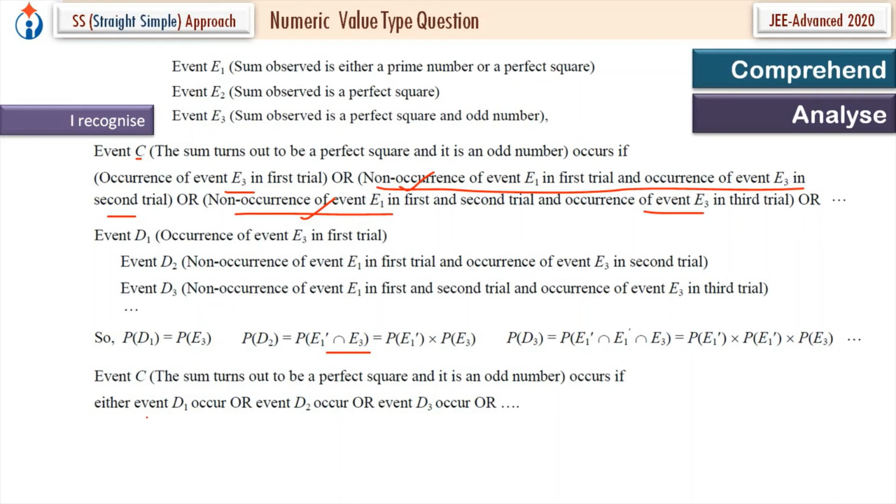So event C occurs if D1 occurs, or event D2 occurs, or event D3 occurs, or so on. So event C is D1 union D2 union D3 union. So the probability of C, mutually exclusive events, P of C is equal to P of D1 plus P of D2 plus P of D3, and it goes up to infinity.